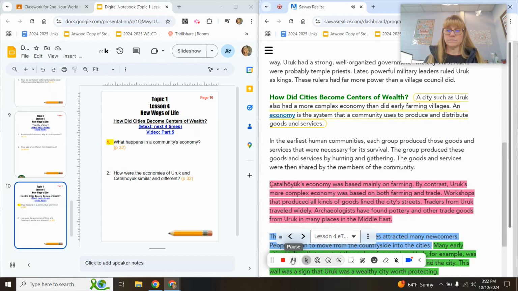How did cities become centers of wealth? A city such as Uruk also had a more complex economy than did early farming villages. An economy is the system that a community uses to produce and distribute goods and services.